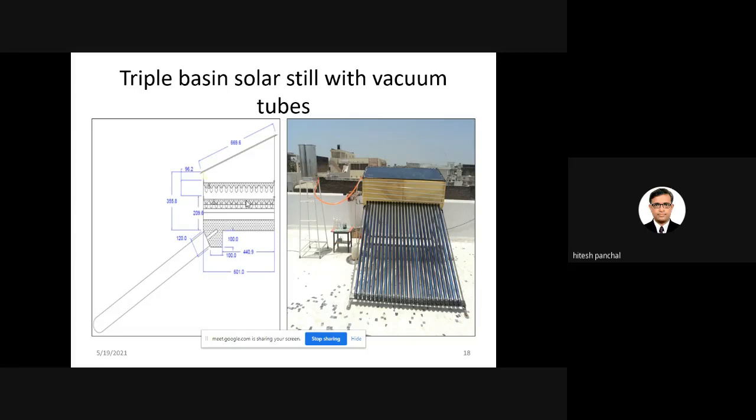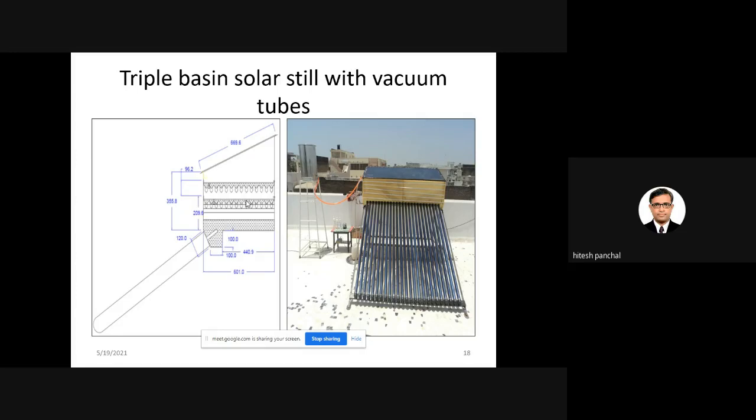But one more thing that I want to discuss with you regarding the water: whatever water is obtained from the solar still is called distillate water. That is not mineral water. Please understand carefully: the water obtained from the solar still is potable water, not mineral water.